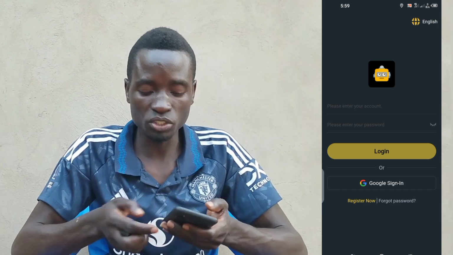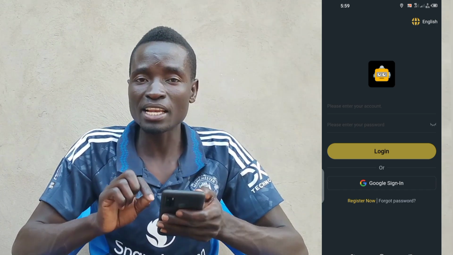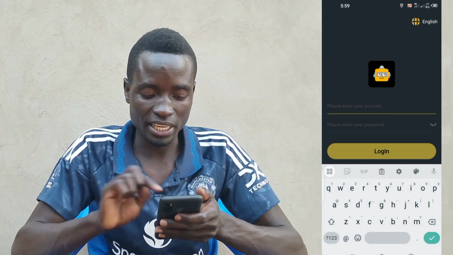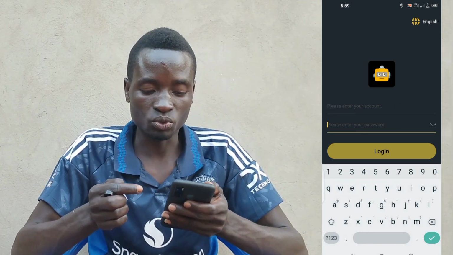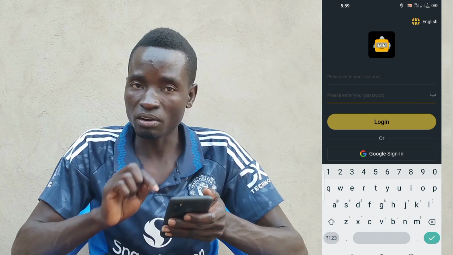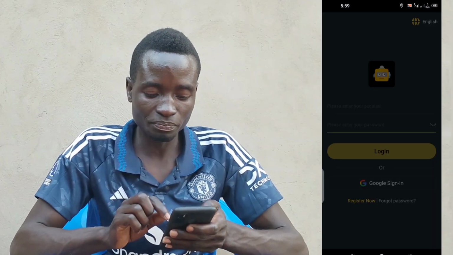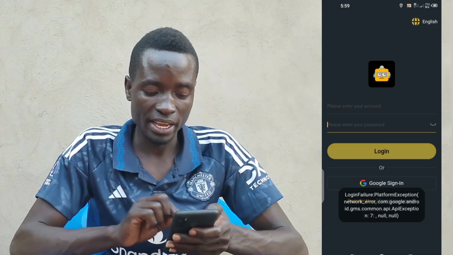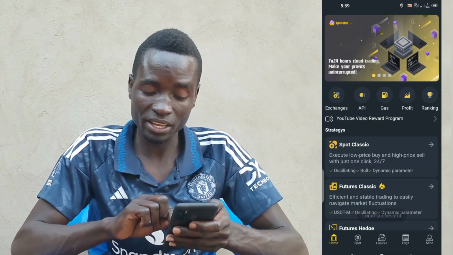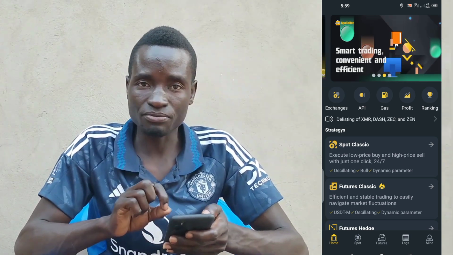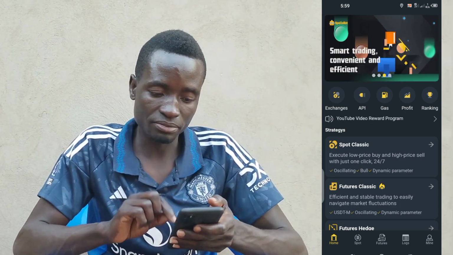Now for me, I'm going to log in using my email address. So when you want to log in, you can enter your email address here, enter the password that you created, then click on login. But you can as well use your email address, like when I tap on email, sign in using Google, it is just going to log me in automatically. Like you're seeing mine here, it says logged in automatically. Now this is the interface.